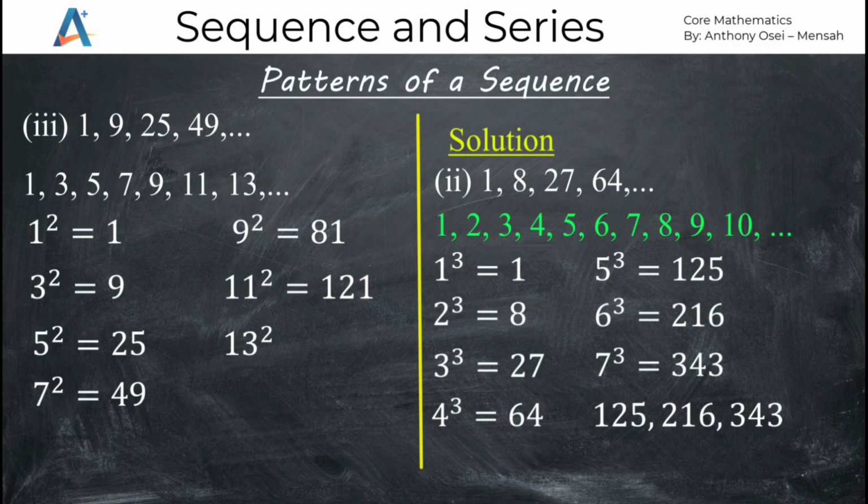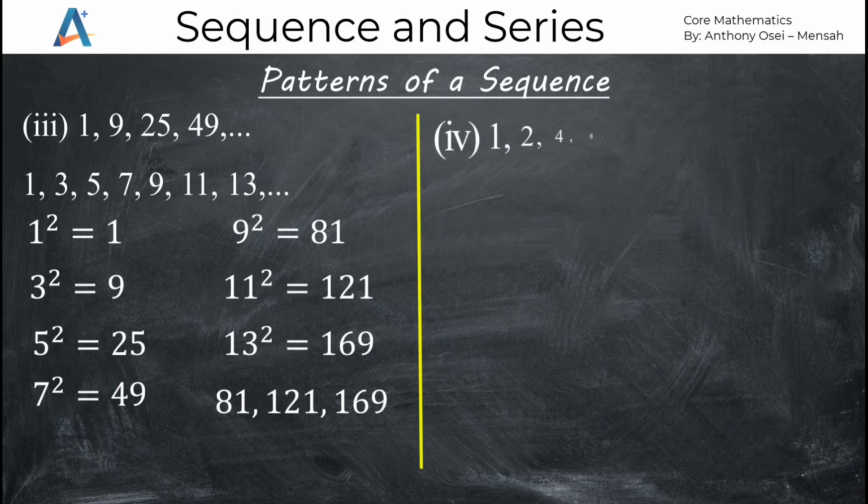And then 13 squared will give us 169. So the next three terms in this sequence will be 81, 121, and 169 respectively. Therefore, in conclusion, this sequence is made up of squaring odd numbers which start from 1.